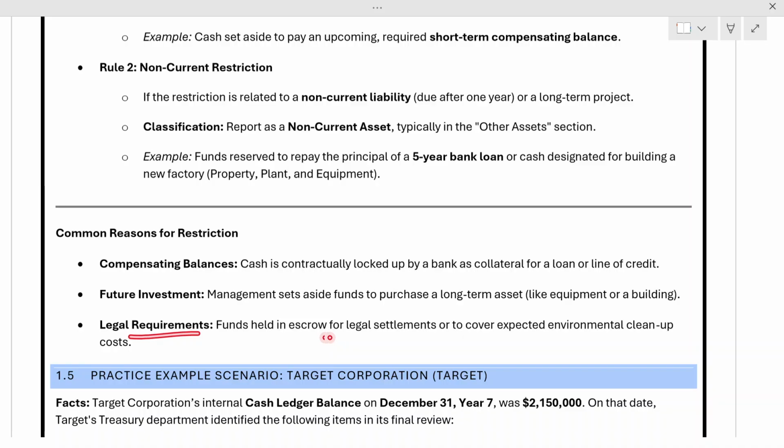And there may be legal requirements, such as an escrow account, which is an account where the money is blocked and you cannot use it while a legal settlement is still pending, so you can cover those expenses in the future. So there are some common reasons for restrictions as well.